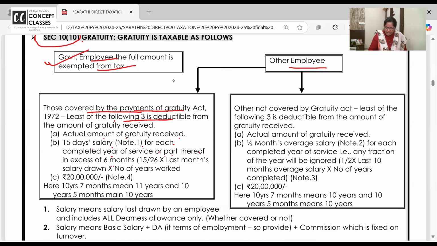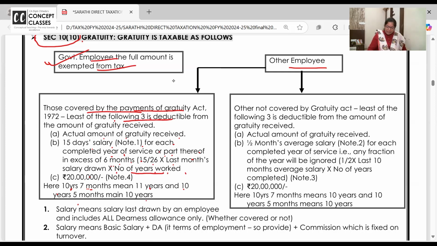or part thereof. Okay. But here, if you are covered under Gratuity Act, they are saying you're not working for 30 days. You're just working for 26 days because 4 days is Sunday holiday. So 15 by 26 into last month's salary into number of years worked for every year completed or part thereof in excess of 6 months. Ma'am, what do you mean by this? If you have worked for 10 years and 7 months, 6 months and above, we'll count it as 11 years. 10 years and 5 months, 10 years.